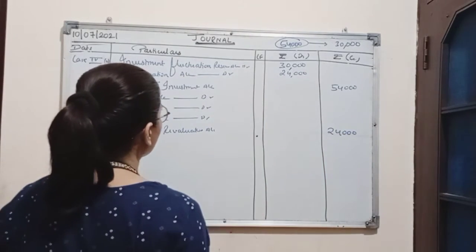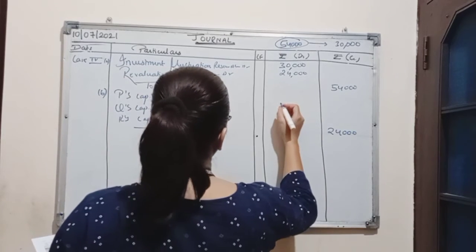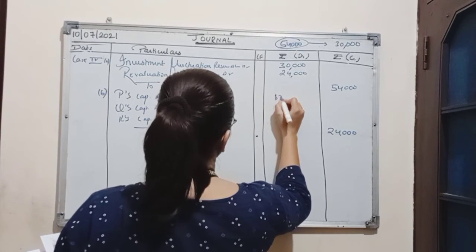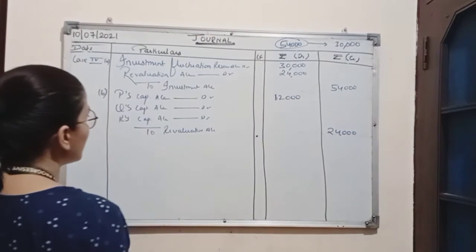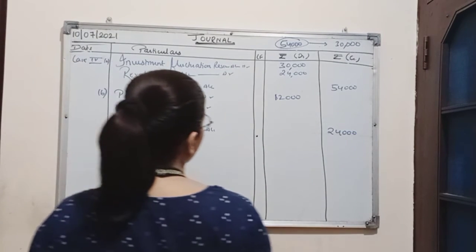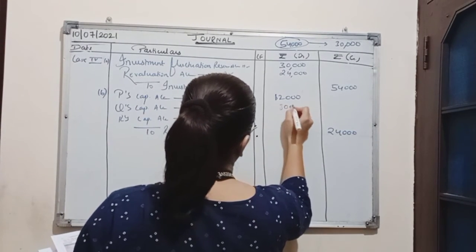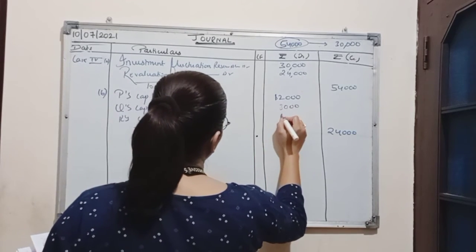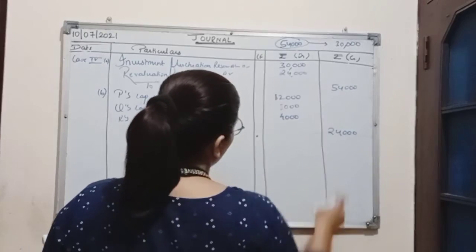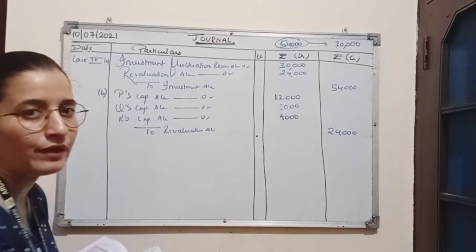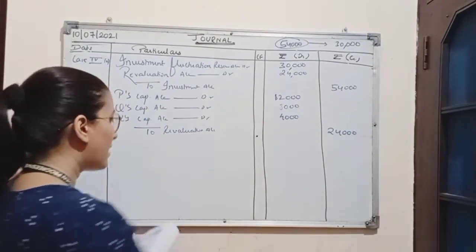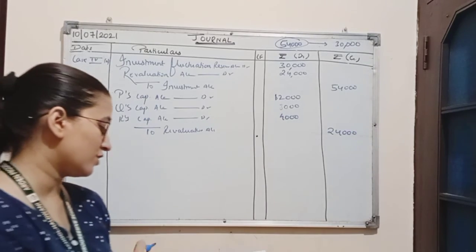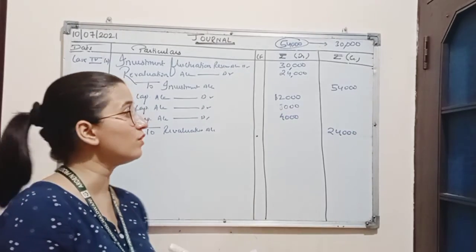So P's capital account will be debited with the amount 12,000. Q's capital account will be debited with the amount 8,000 and R's capital account will be debited with the amount 4,000. We have divided this amount of 24,000 among the partners in the old profit sharing ratio, which is 3:2:1.